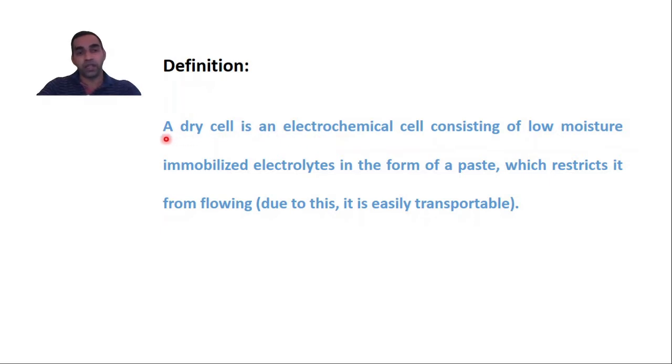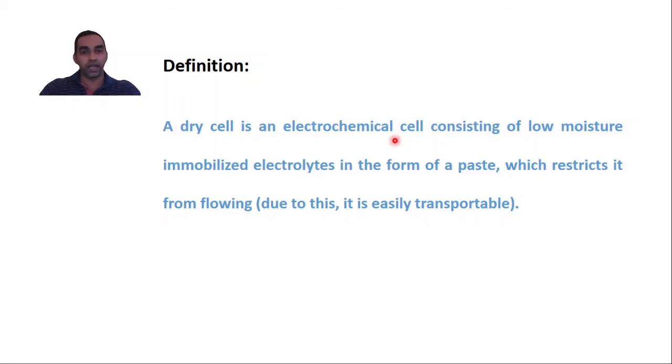Definitely from the definition you understand something is dry inside, it is not wet. So from this you understand there should be something else, that is a wet cell. Of course there is. So a dry cell is an electrochemical cell. What do you mean by an electrochemical cell? It is totally different from an electrolytic cell. If you want to recollect, an electrochemical cell is a cell wherein chemical energy is converted into electrical energy.